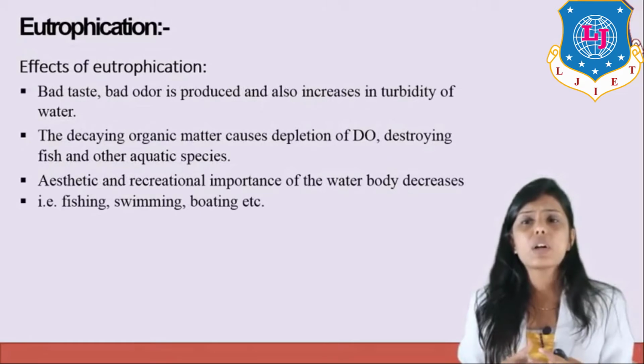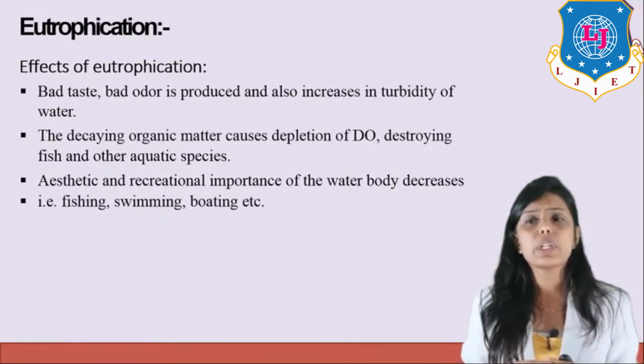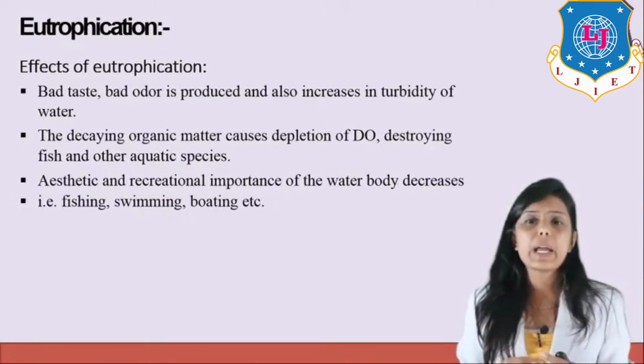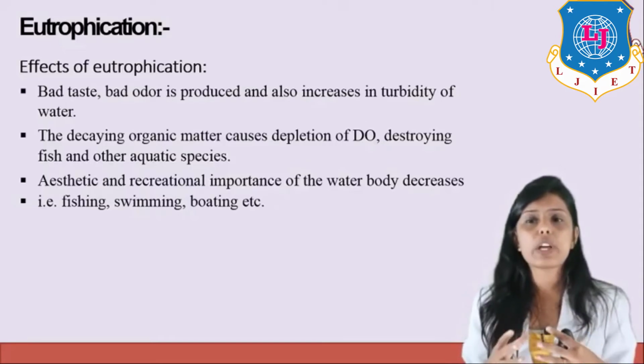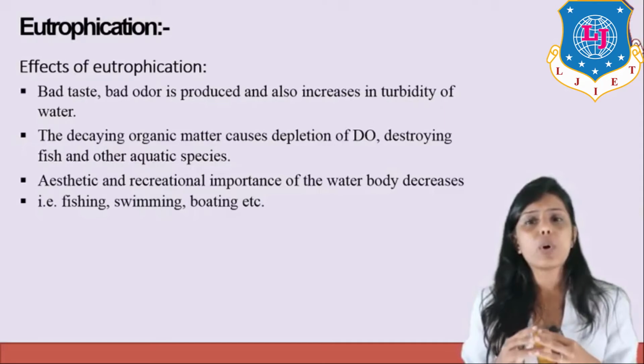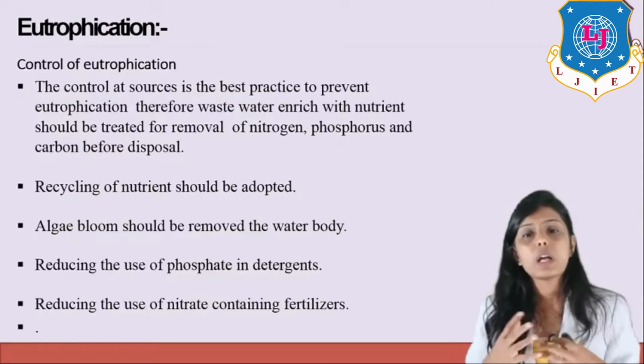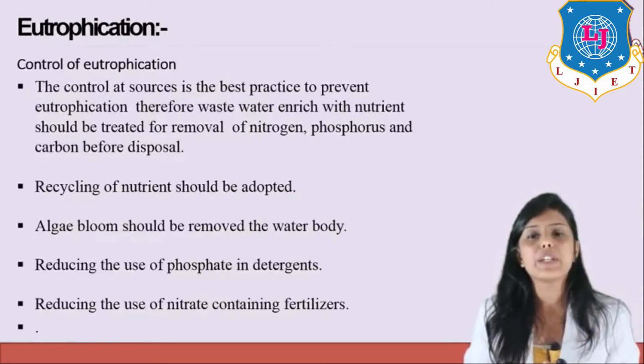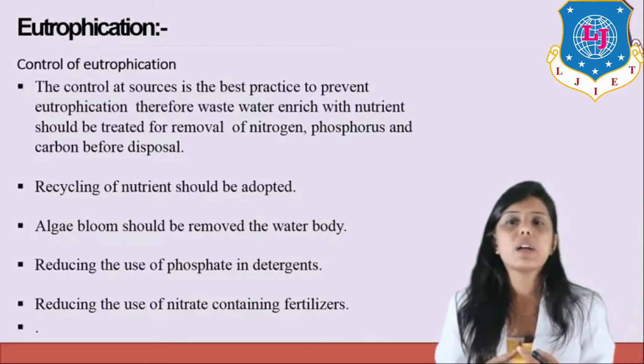Now, bad taste and bad odor are produced, and turbidity in water also increases. The decaying of organic matter causes depletion of DO, destroying fish and other aquatic species. Aesthetic and recreational importance of the water body decreases. Now, how can we control eutrophication? So, eutrophication can be controlled.